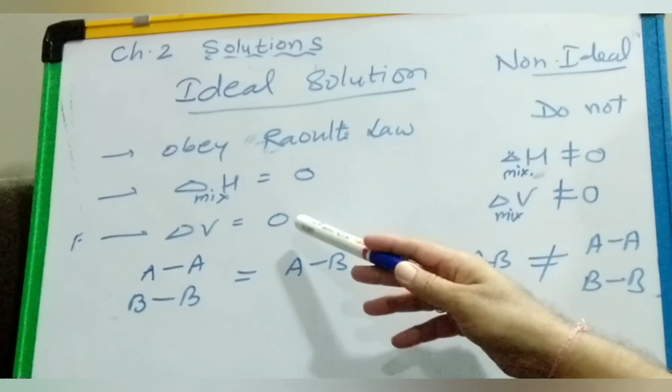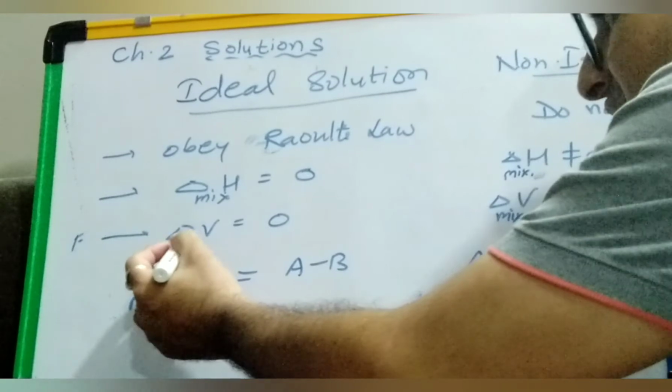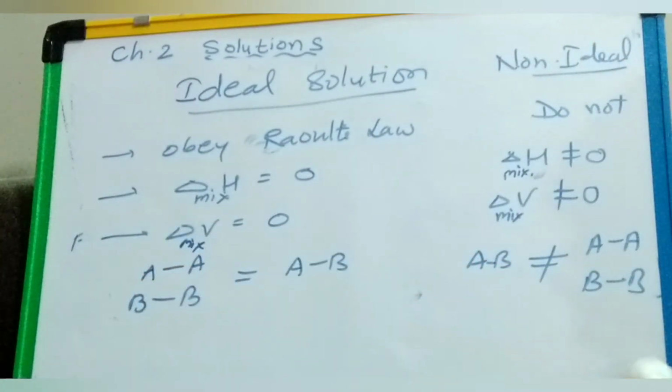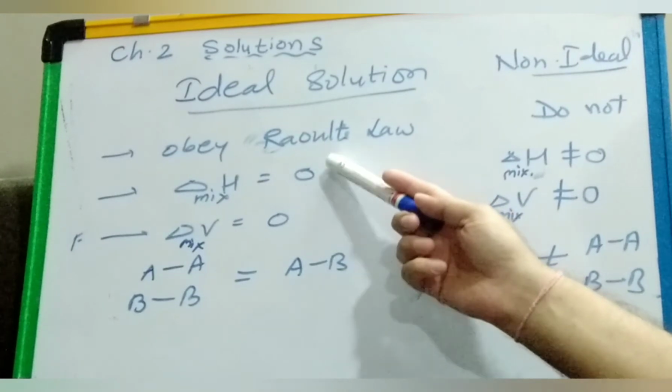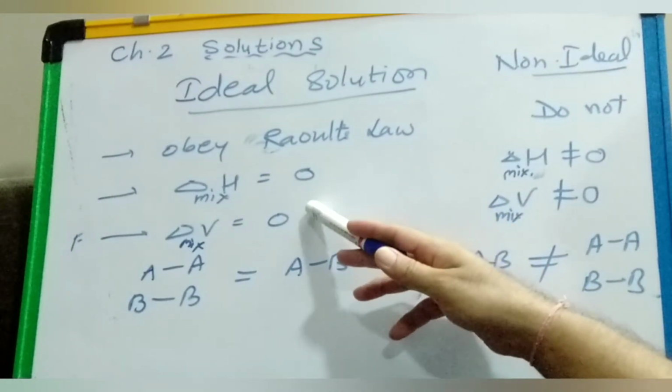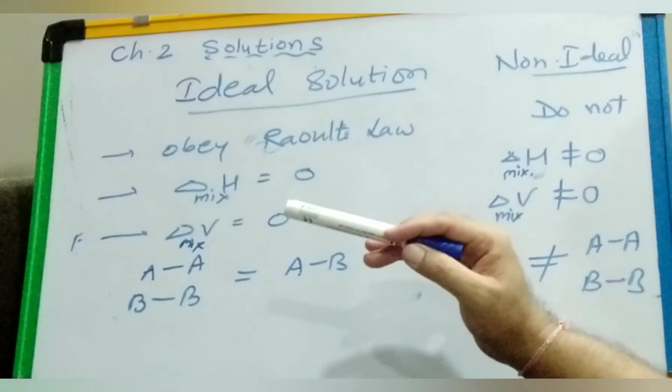Secondly, delta V, the change in volume. After mixing the two components, the volume should equal what we have added, V1 plus V2. That means if a solution is ideal, it should obey Raoult's law, with no change in enthalpy and no change in volume.